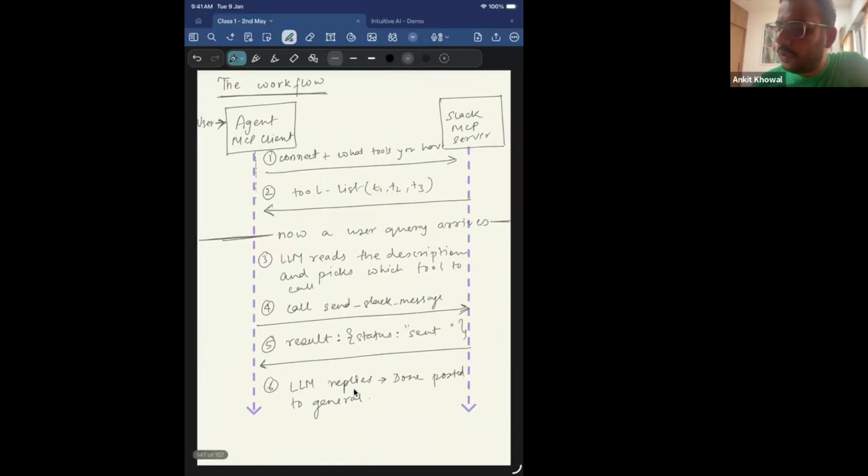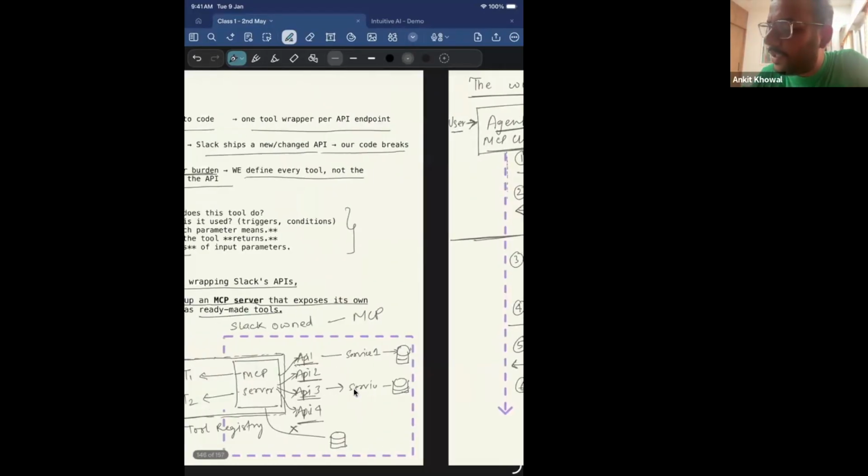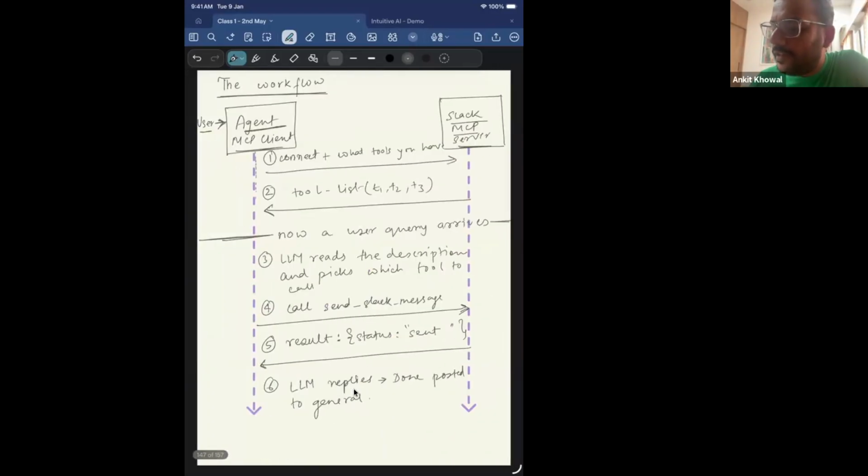We'll look into more details of it. So how does an MCP workflow look like? Like I said, first, let's say the user is there, right? An agent is an MCP client, and let's say Slack has an MCP server. We'll take the same example that we are building a Slack agent, and we'll see what the flow diagram is, how the user workflow happens.